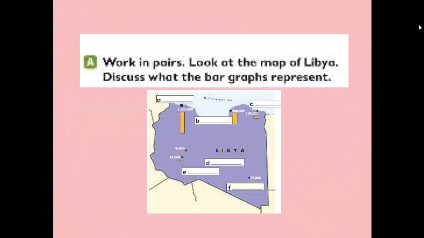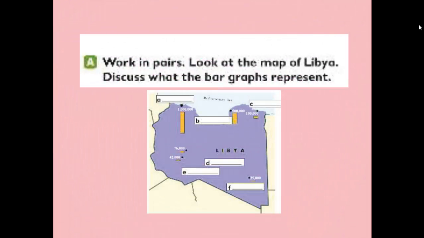The title of this class is Settlements and Population. Now in this lesson we will talk about the population of Libya and the settlement in it. So this lesson will be a kind of geographic lesson. Let's do the first task.